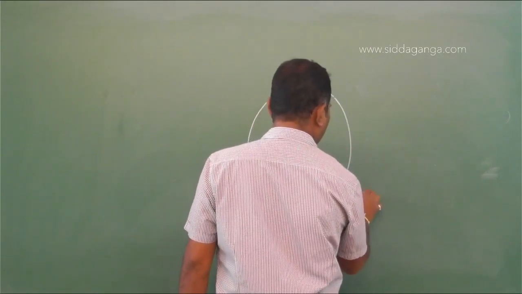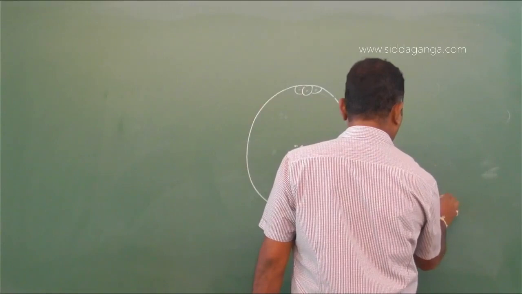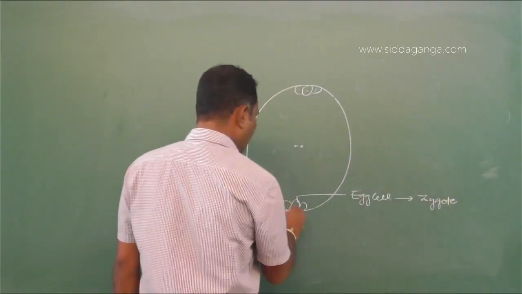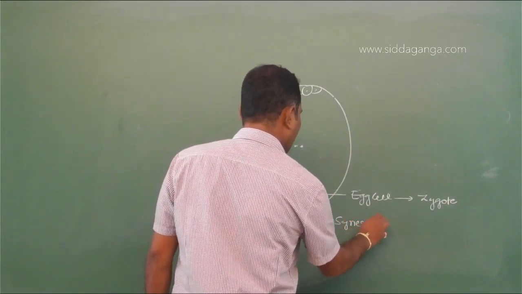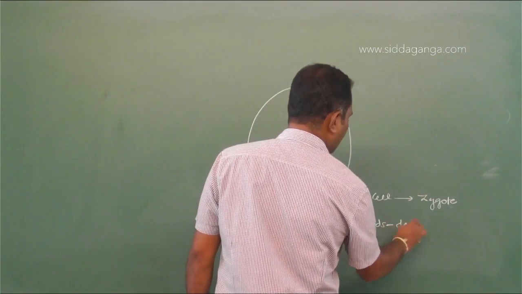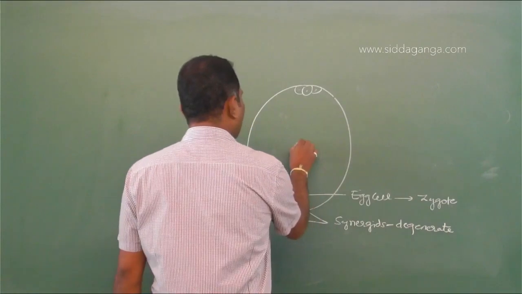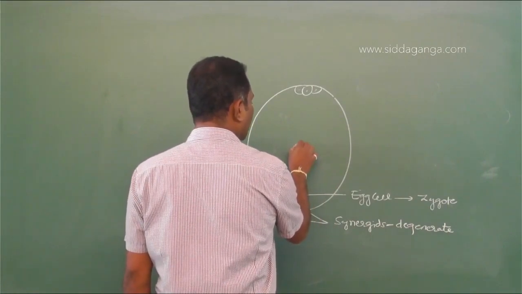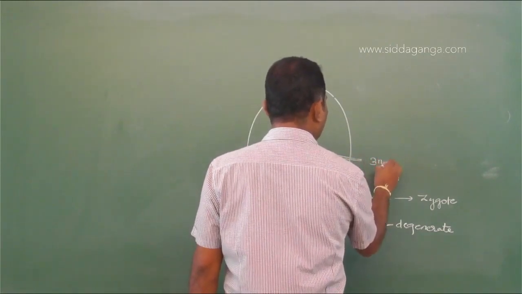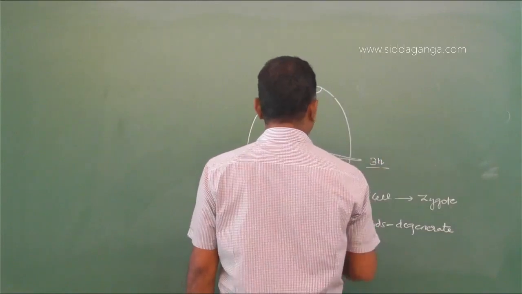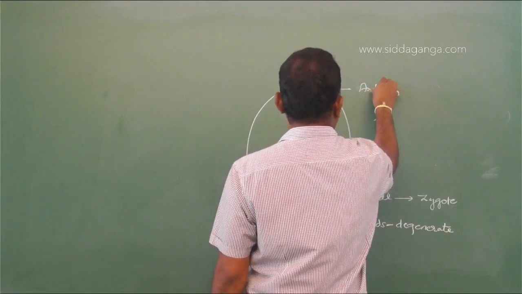After fertilization, what happens? The egg cell is converted into zygote, and the remaining two synergids degenerate. The two polar nuclei will be fused with the male gamete to form a triploid nucleus, and these antipodal cells are degenerated.